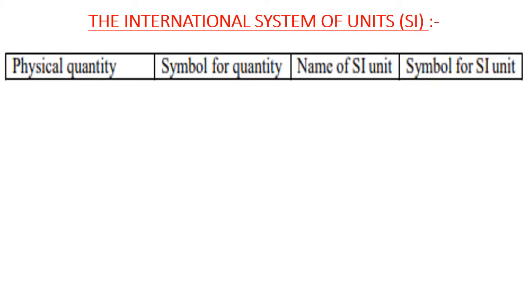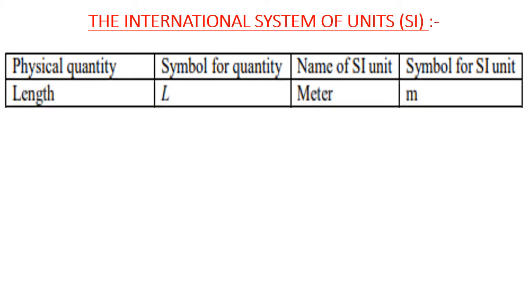Let us know about International System of Units, that is SI units. In first column we have physical quantity, in second column symbol for that quantity, in third column name of SI unit, in fourth column symbol for SI unit. First physical quantity is length. The symbol for this length is capital L and name of SI unit is meter. Symbol for SI unit is small m.